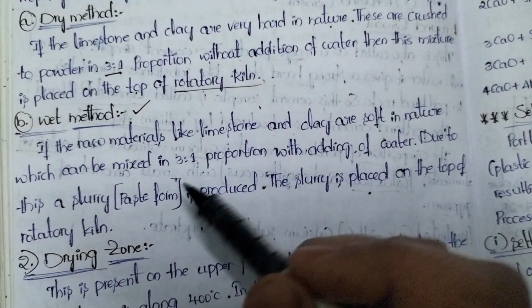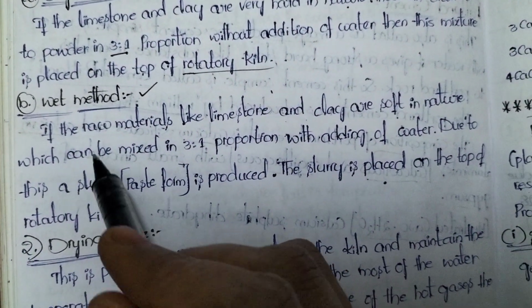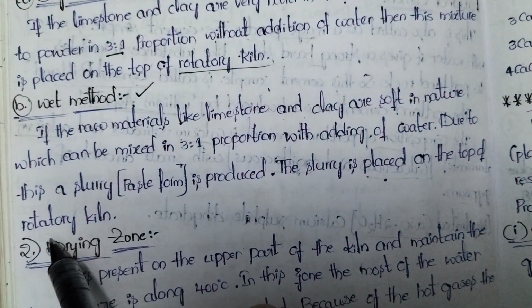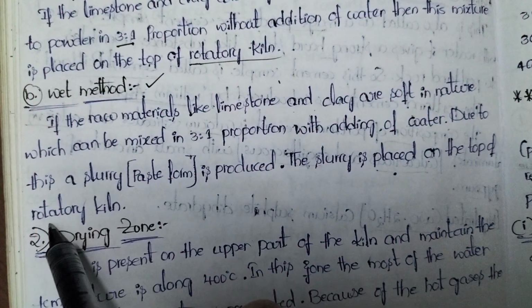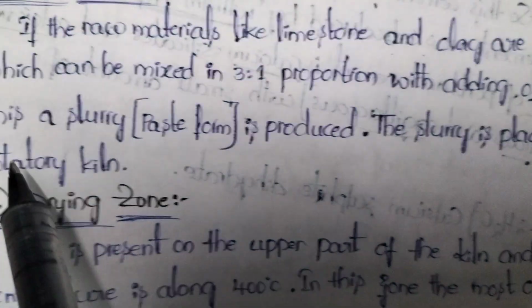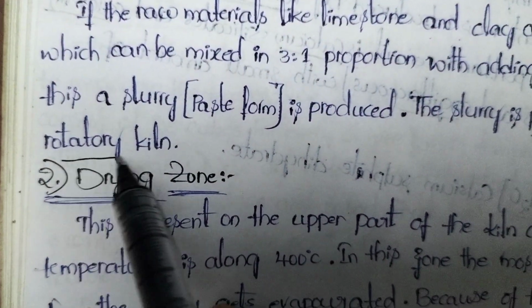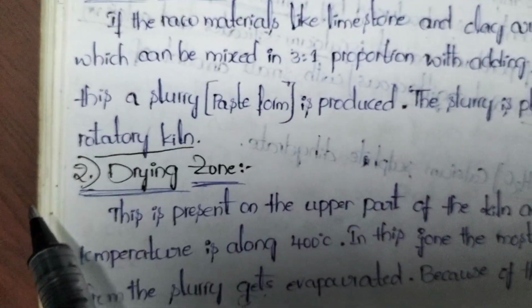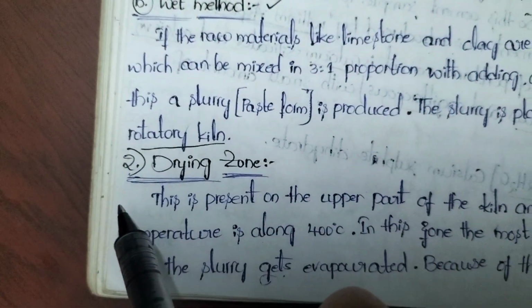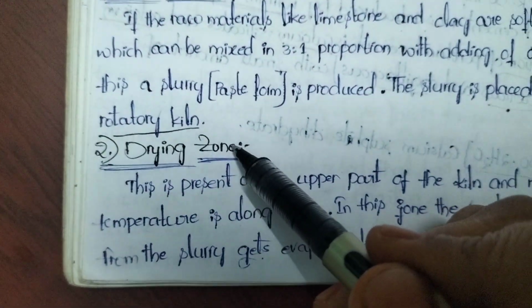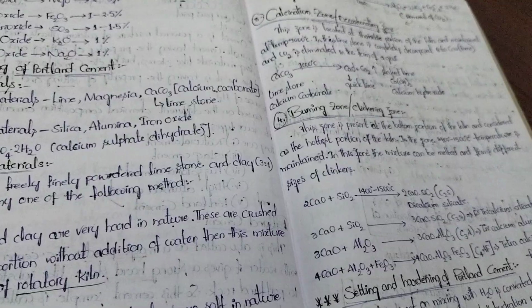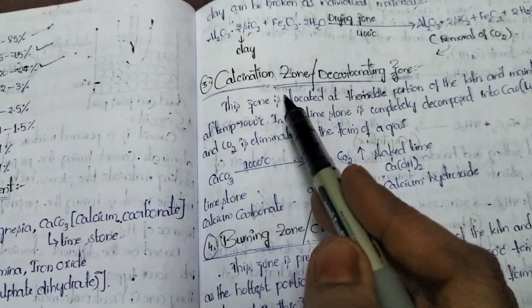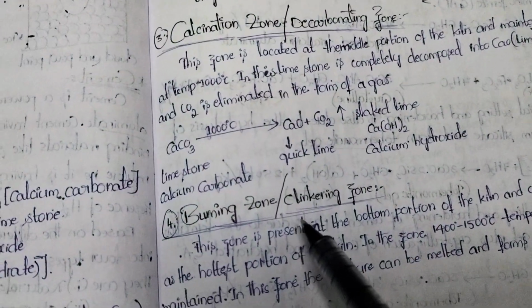Clear? Here one point you should remember: we are going to manufacture this Portland cement by using one device. The device name is rotary kiln. This rotary kiln consists of 3 zones. These zones are very, very important. First zone is drying zone. Second zone is calcinating zone. Third zone is burning zone.